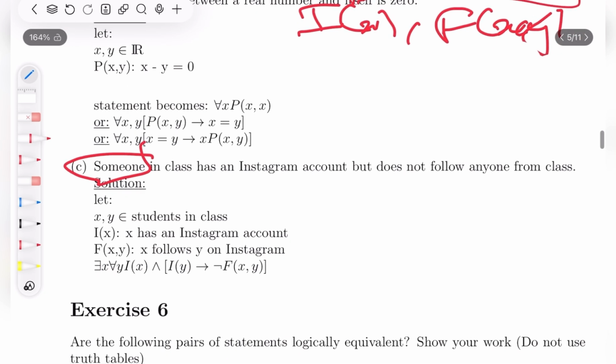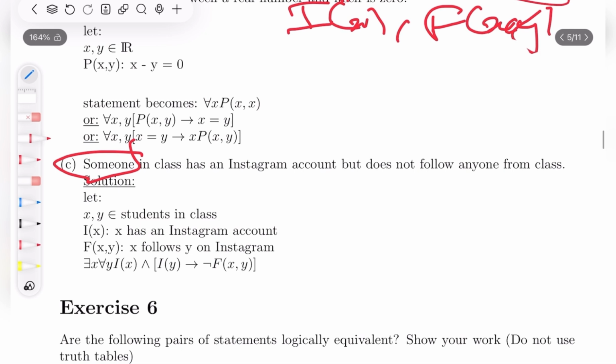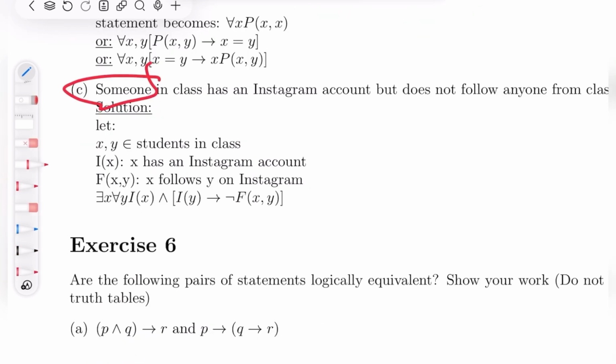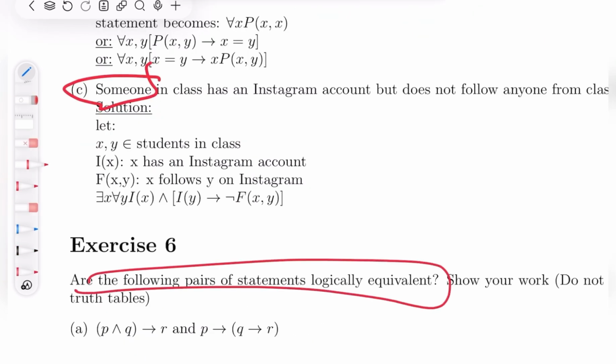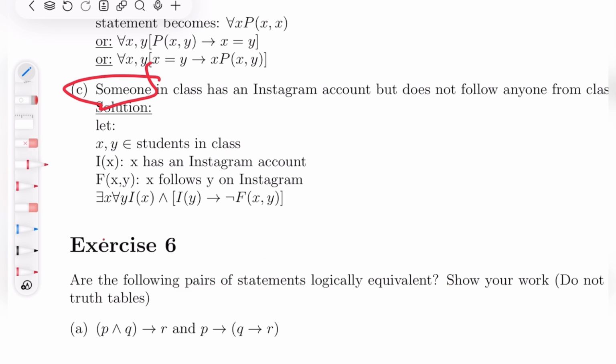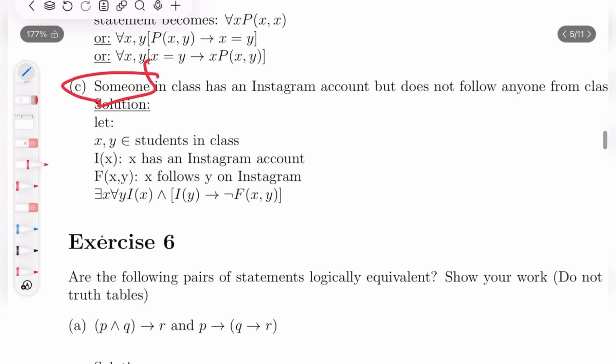Are the following pairs of statements logically equivalent? Show your work, do not use truth tables. Showing that two statements are logically equivalent is really not hard, hopefully, but it might take a bit of time, especially if you're not trained well enough. So just solve a lot of them. It's not about understanding so much as brute force, solving a lot of questions of this type.